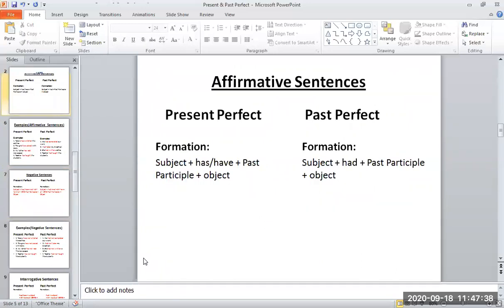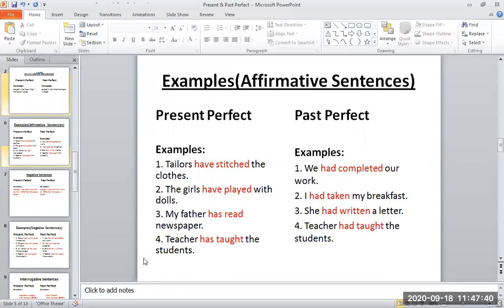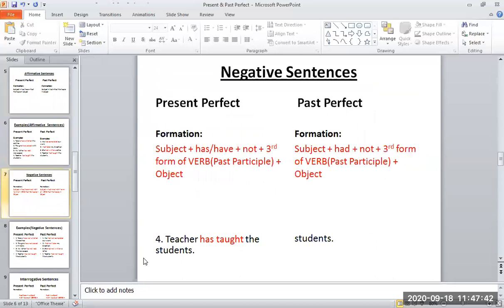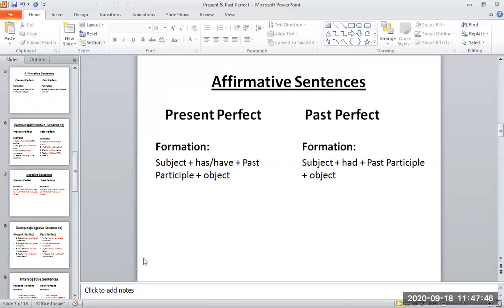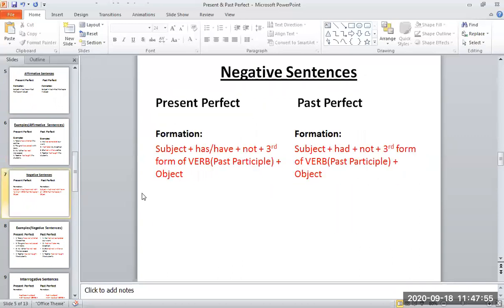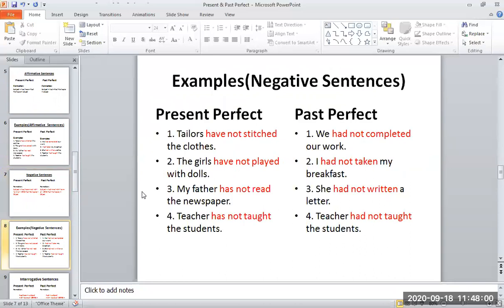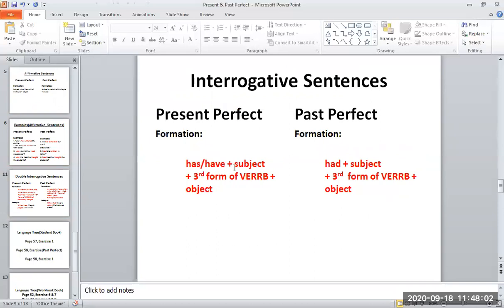Okay, this is the formation of affirmative sentences and then these are examples of it. Then there is the formation of negative sentences. What is the difference between the formation of affirmative sentences and negative sentences? Just we have added not in negative sentences. The rest of the formation is the same, right? And in interrogative sentences, the rest of the formation will remain the same, only the subject and helping verb will be replaced.